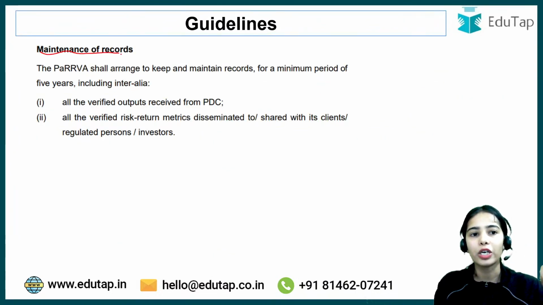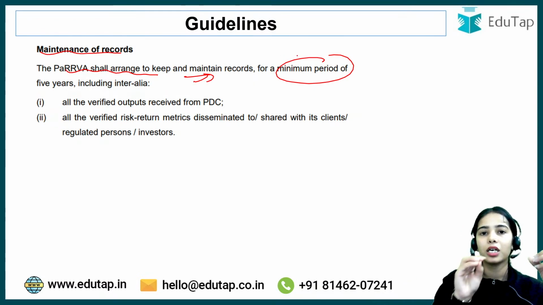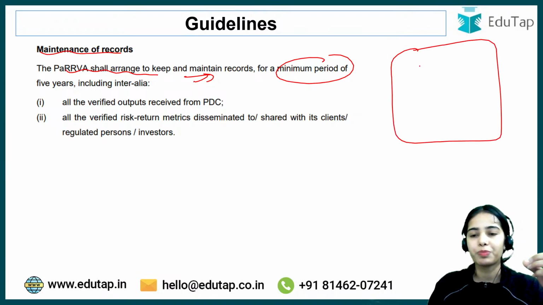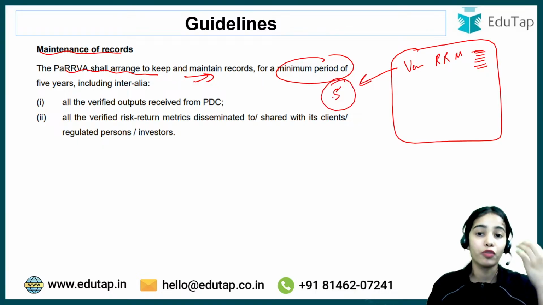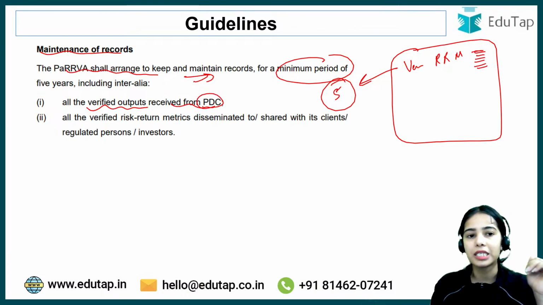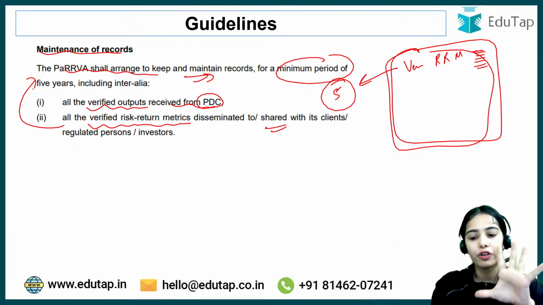Okay. Maintenance of records. So PaRRVA shall arrange to keep and maintain records for a minimum period of 5 years. So whatever records are generated by PaRRVA, let's say on its website, it is showing the verified risk return metrics of particular companies, these records should be maintained with PaRRVA for at least 5 years. Okay. So all the verified output received from the PDC, or all the verified risk return metrics that are disseminated through the website or shared with the clients and such, all of this should be maintained for a period of 5 years.